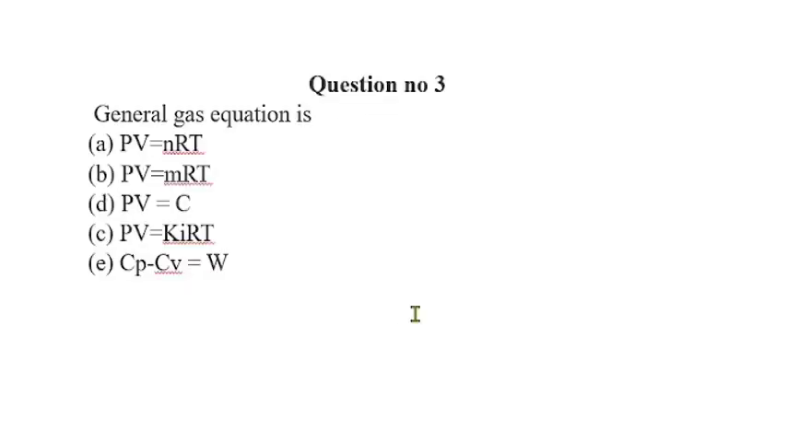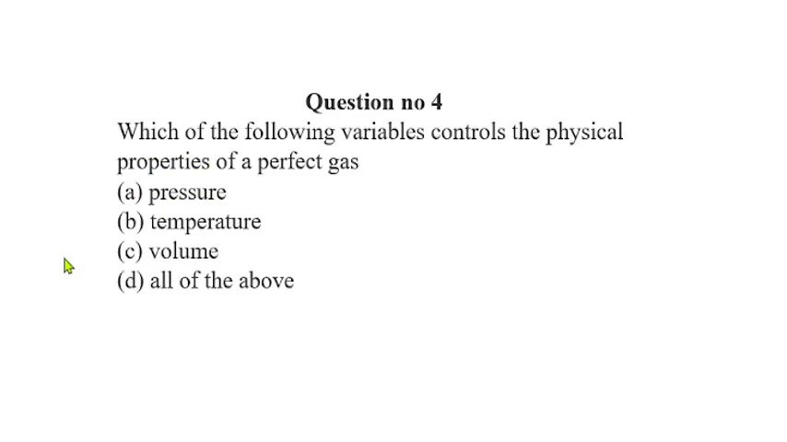Question number 3. General gas equation is... So general gas equation is of the form of option B, which is correct. So PV is equal to mRT. Question number 4. Which of the following variables controls the physical properties of a perfect gas? So A is pressure, B temperature, C volume and D all of the above. So these all control the physical properties of a perfect gas. So correct option is option D.